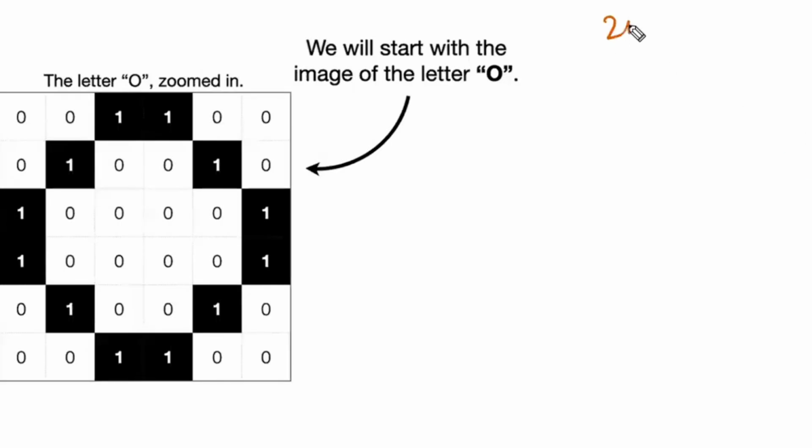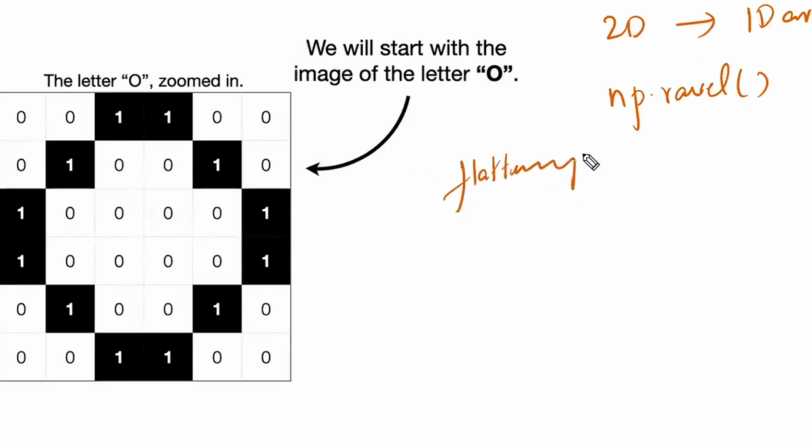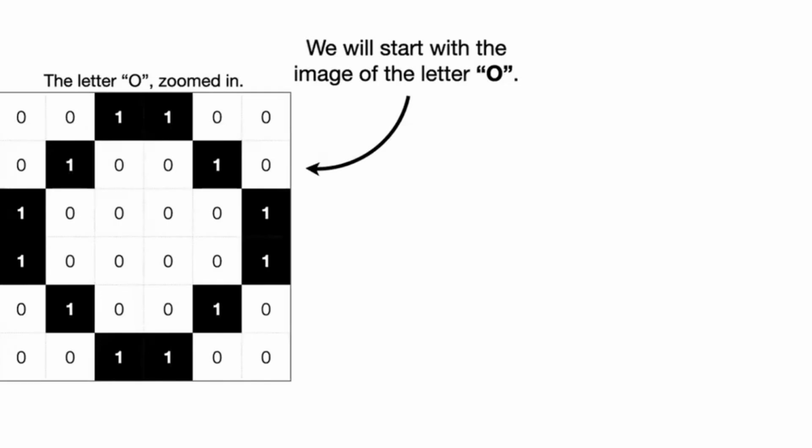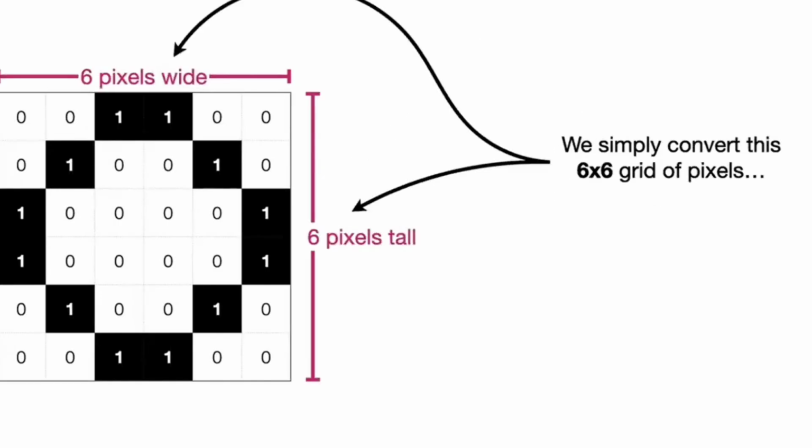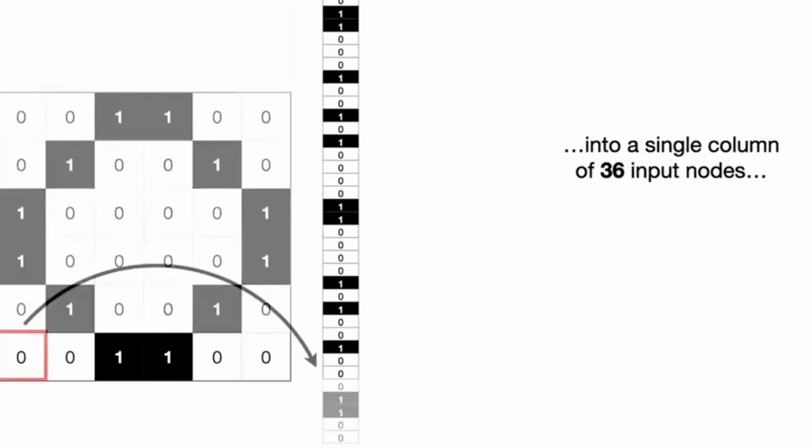Now, can we convert any 2-dimensional array to a 1-dimensional array? Yes or no? What function is used in NumPy? np.ravel. Do you remember? It is used to flatten. If you open your NumPy notes, they have told you the concept called flattening. Flattening means converting an n-dimensional array to a 1-dimensional array. Now this entire 2-dimensional array will be converted to a 1-dimensional array by flattening. So the 6 by 6 pixels are going to be converted in this way.